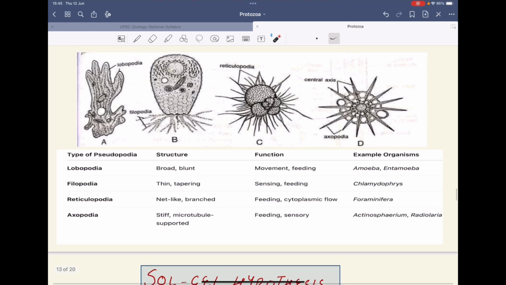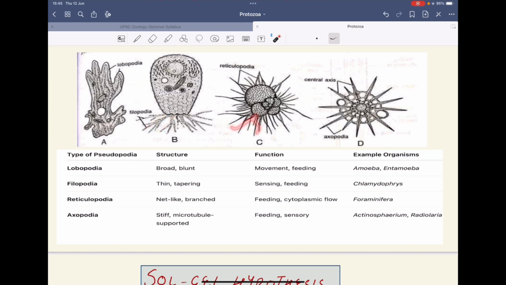First one is the lobopodia. These are broad and blunt, and they help in movement and feeding. They are found in amoeba and entamoeba. So this is the lobopodia. Then there are filopodia. Filopodia are thin and tapering. You can see in this, this is Chlamydophrys. In this case, there are filopodia.